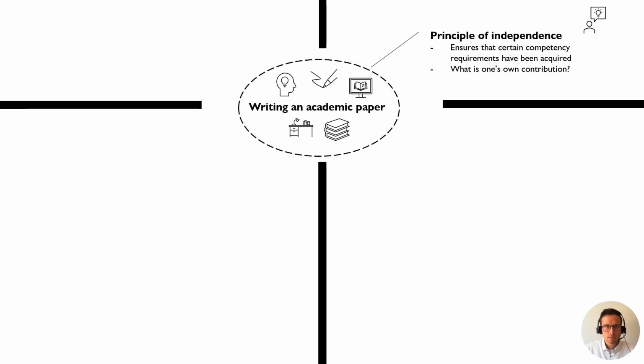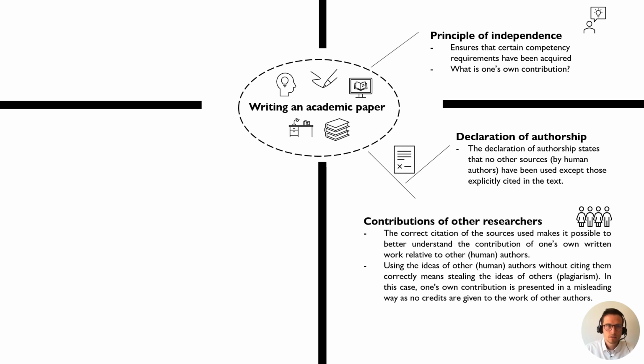Whenever you deviate from this principle of independence, it is important to explicitly declare this. For example, you will certainly be influenced by the ideas of other authors you read in the context of your term paper. It is fine to use their ideas as long as you cite them correctly. In this way, you give credit to their work and it becomes possible to better understand what your contribution is relative to other human authors.